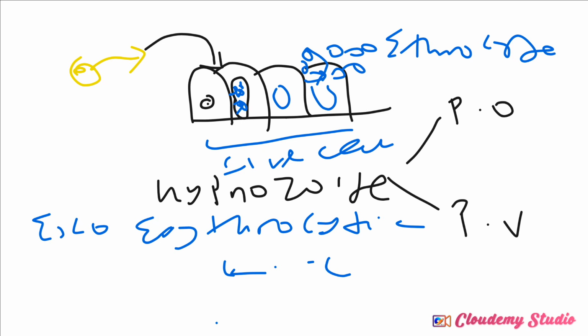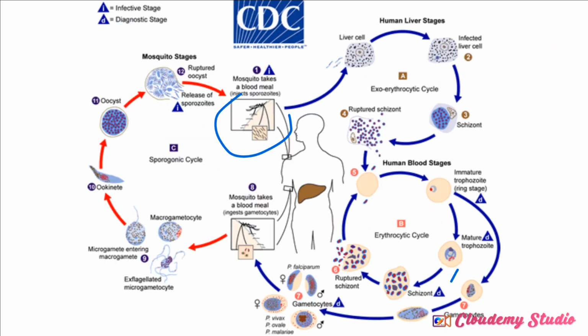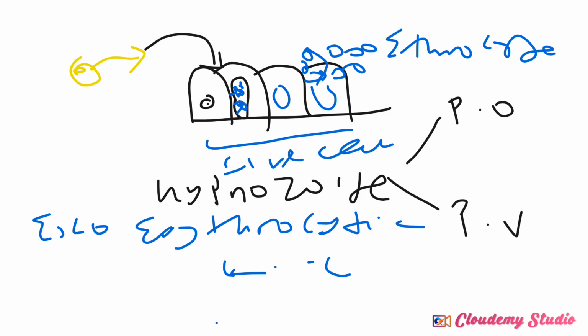Now, let me go back to the image. So this is what I just explained. It invades the liver cell. The liver cell matures into trophozoites. From the trophozoites, we have schizonts. Schizonts rupture to release merozoites. Once it releases merozoites, it is not going to reinvade the liver cell. I've already mentioned that.